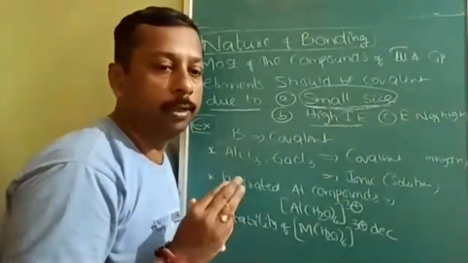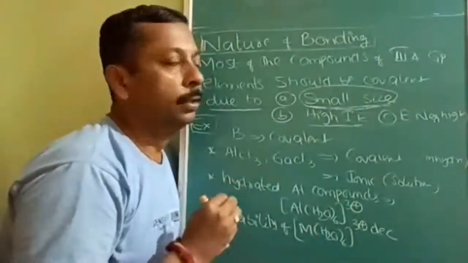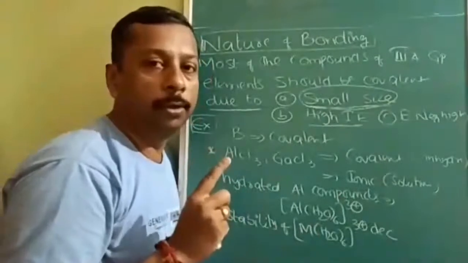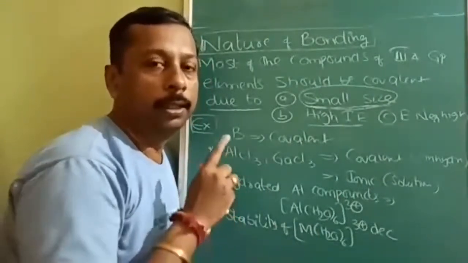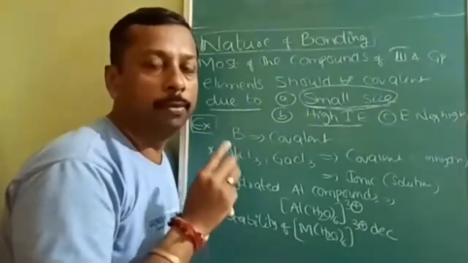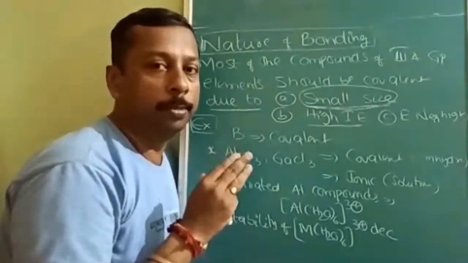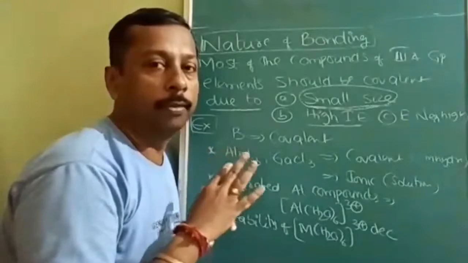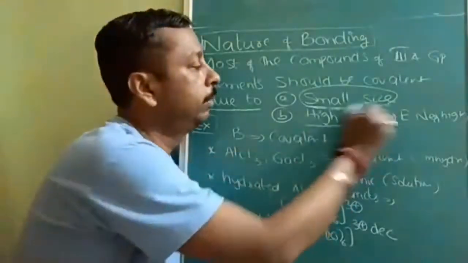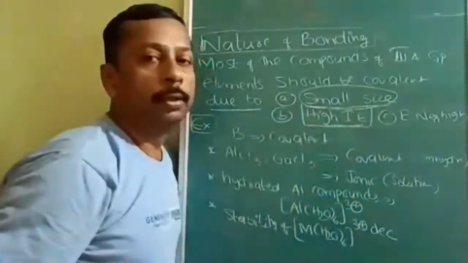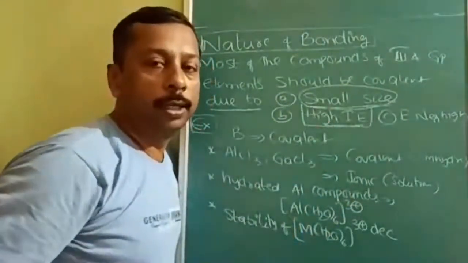Three electrons consecutively. In alkali metal, only 1 electron. In alkaline earth metal, 2 electrons. But in 13th group elements, we have to remove 3 electrons to get stability. Therefore, the total sum of all 3 ionization energies will be very high. Therefore, they don't want to lose 3 electrons.